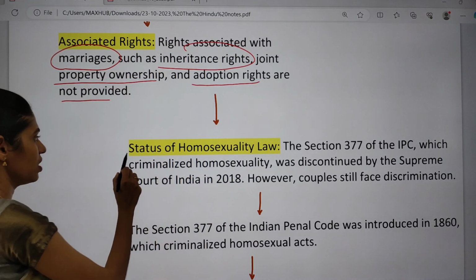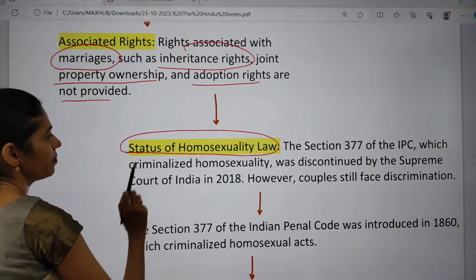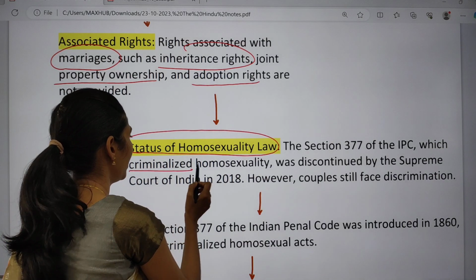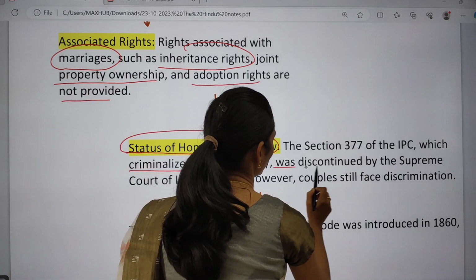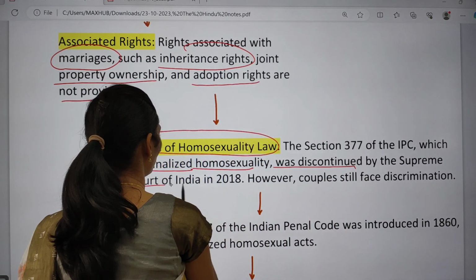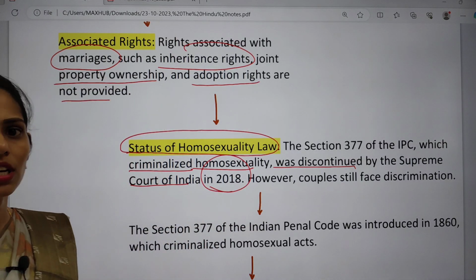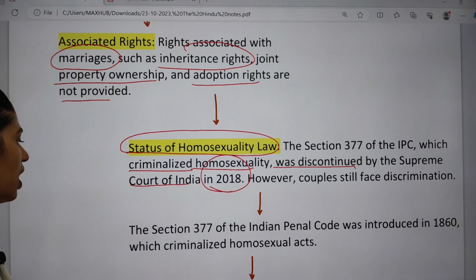The next one is the status of homosexuality law. Section 377 of the IPC, which criminalized homosexuality, was struck down by the Supreme Court of India in 2018. Here, couples still face discrimination.